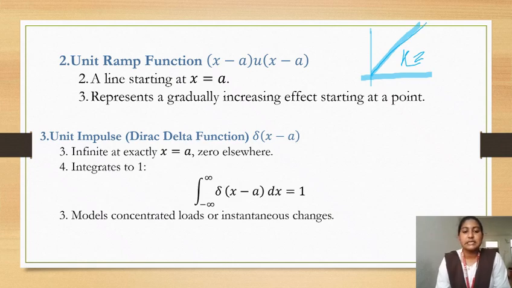Unit impulse, Dirac delta function, represented with delta of x minus a. Unit ramp is r of t, unit step is u of t, and unit impulse is delta of t. The Dirac delta function is infinite at exactly x equals 0 and zero elsewhere, and it integrates to 1. Here, the integral from minus infinity to infinity of delta of x minus a dx equals 1. It models concentrated loads or instantaneous changes.